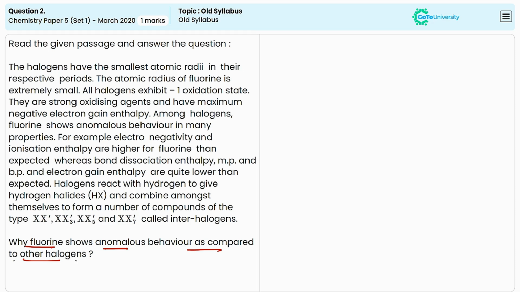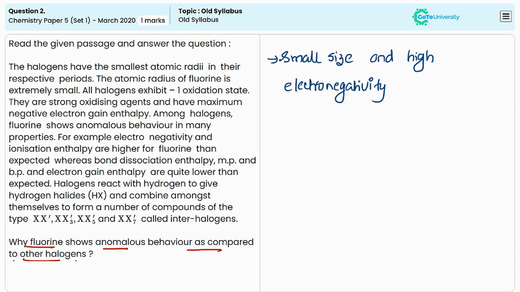The important one is the small size and high electronegativity of fluorine. Fluorine is the smallest and most electronegative element in the periodic table, and its small atomic size leads to a high electron density, which results in a very strong attraction for the electrons, and this high electronegativity gives fluorine a unique ability to form very strong bonds with other elements. It includes hydrogen bonding also.